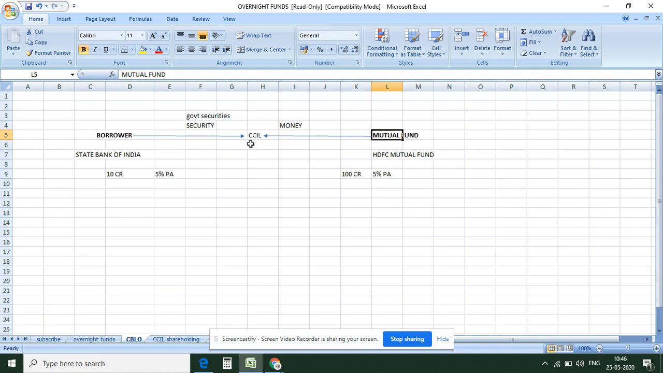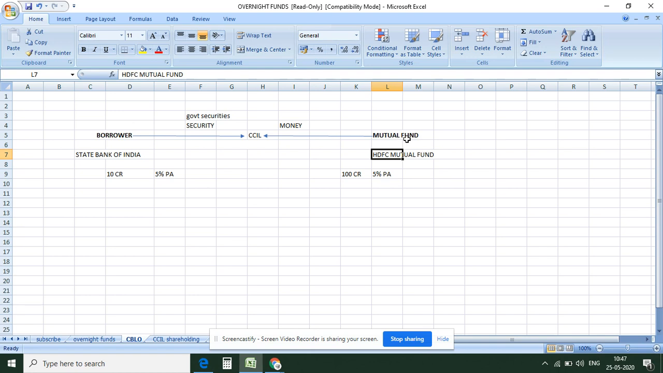CCIL is the intermediary which manages these CBLO operations and provides the platform, and it also guarantees the money to the mutual fund. Right now, SBI needs 10 crore at 5% per annum, and HDFC Mutual Fund is ready to give 100 crore at 5% per annum. But HDFC Mutual Fund doesn't know that SBI needs 10 crore at 5%, and SBI also doesn't know that HDFC Mutual Fund is ready to lend 100 crore at 5% per annum.